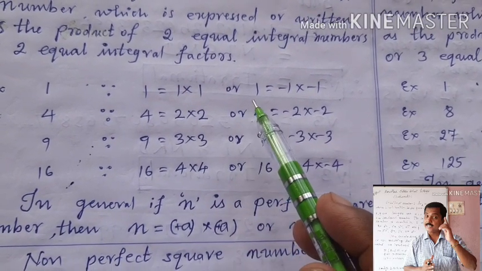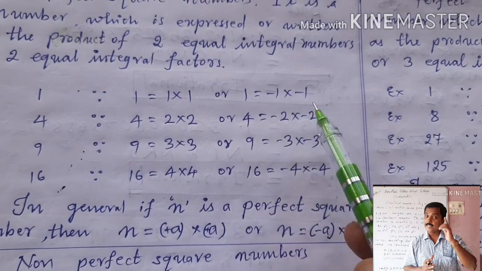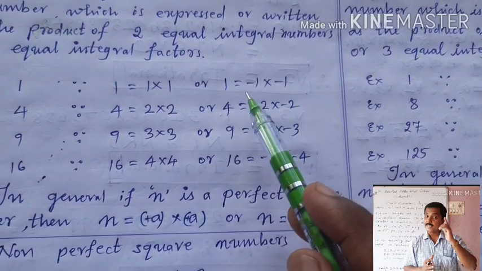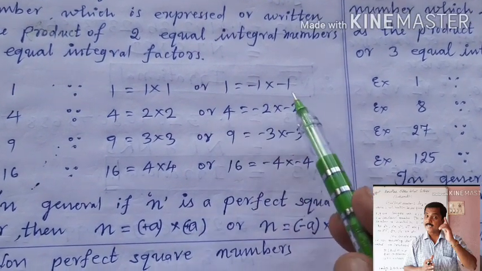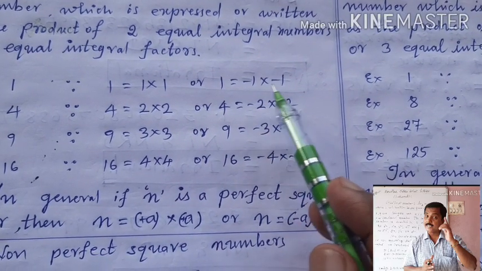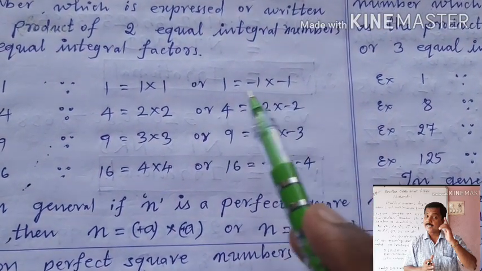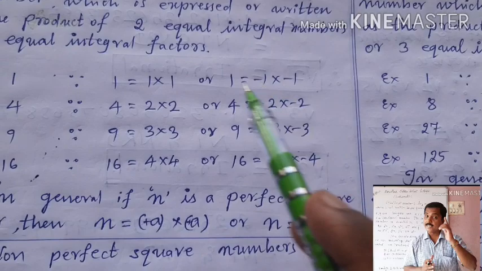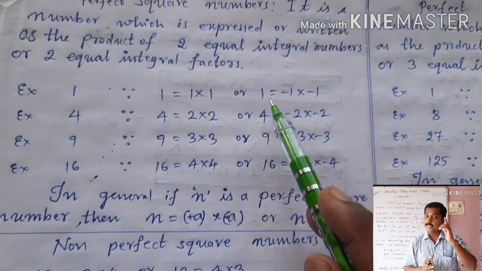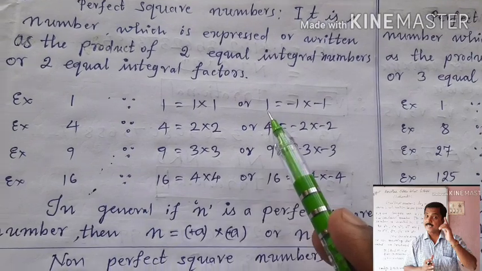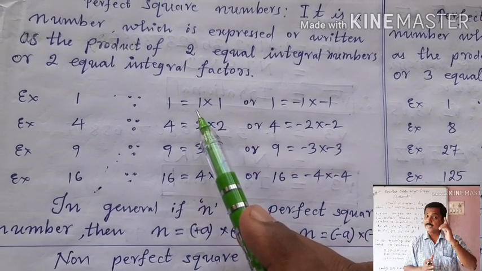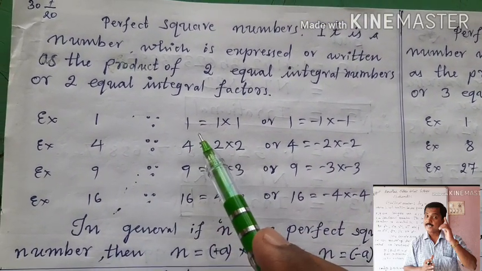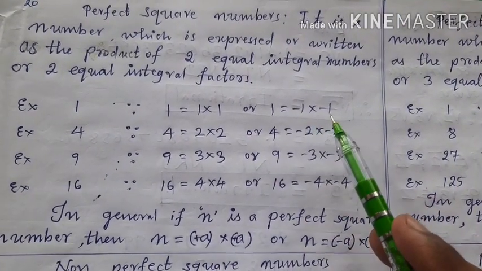Similarly, 1 is also equal to the product of two equal negative integers, that is minus 1 into minus 1. Here minus 1 and minus 1 are two numbers, both are equal. And if you multiply minus into minus, it becomes plus; 1 into 1 becomes 1. Therefore, plus 1 into plus 1 is also 1, and minus 1 into minus 1 is also 1. Therefore, 1 is called a perfect square number, as it can be written or expressed as the product of two equal integral factors or numbers. They are plus 1 into plus 1 or minus 1 into minus 1.